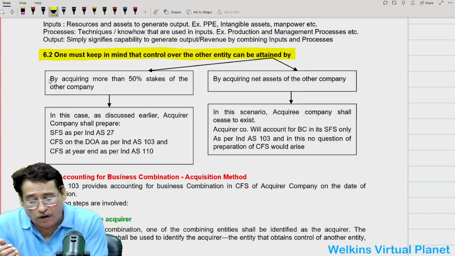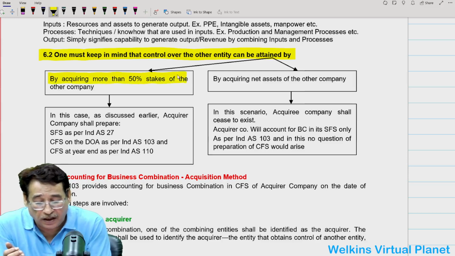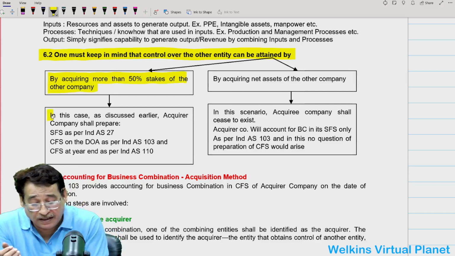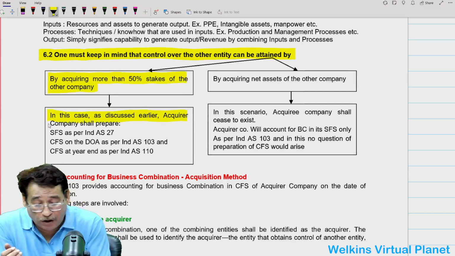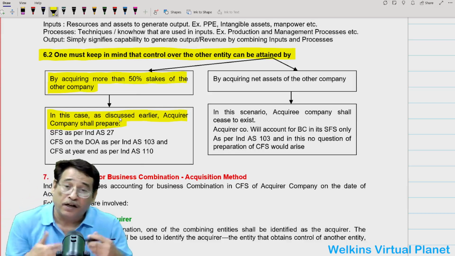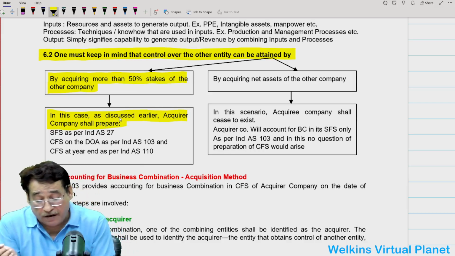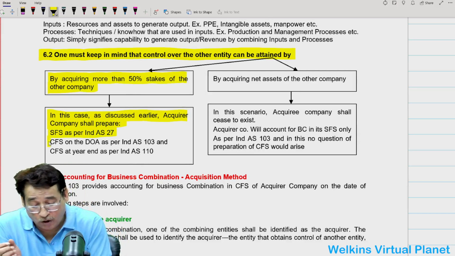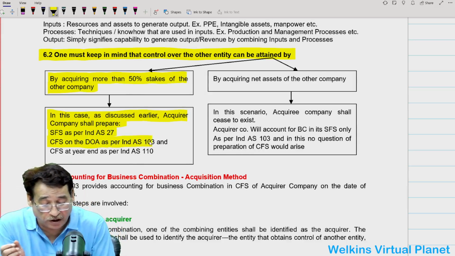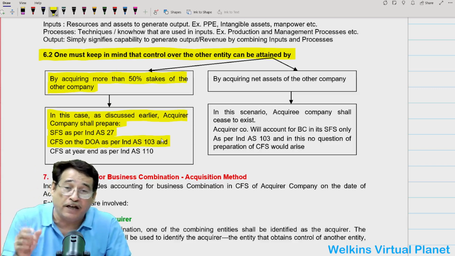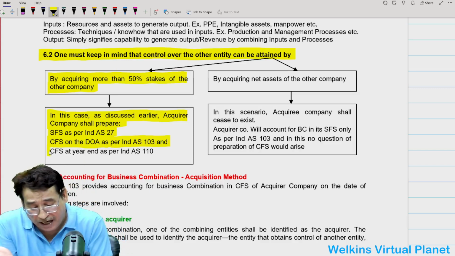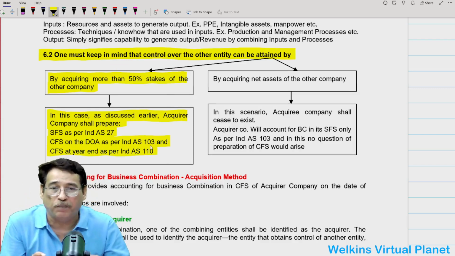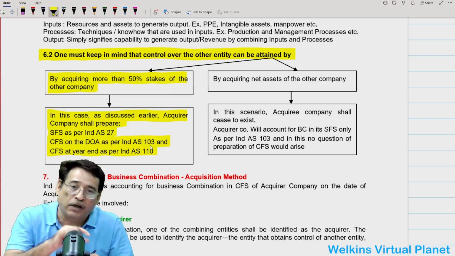Suppose you have got more than 50% stakes of the other entity, quite obviously you will have the control. In this case, I have already told you, you will be termed as acquirer company, or parent company. You are supposed to prepare separate financial statement as per Ind AS 27. You are supposed to prepare consolidated financial statement on the date of acquisition in the light of Ind AS 103. Besides that, which will be our next chapter, you are supposed to prepare consolidated financial statement at the year end as per Ind AS 110.